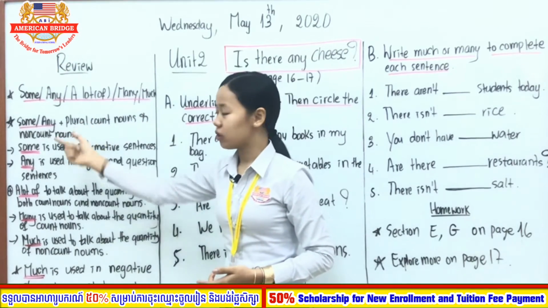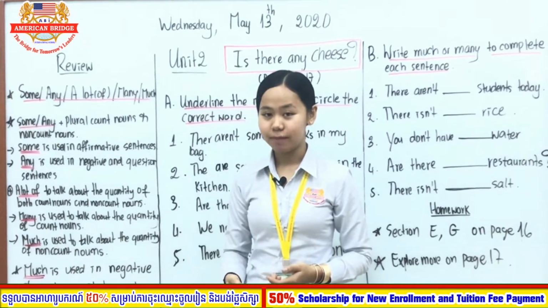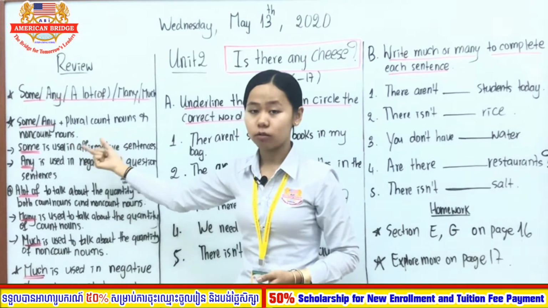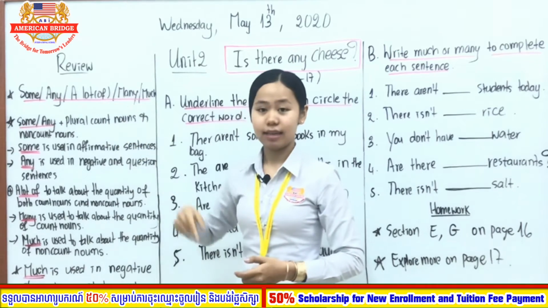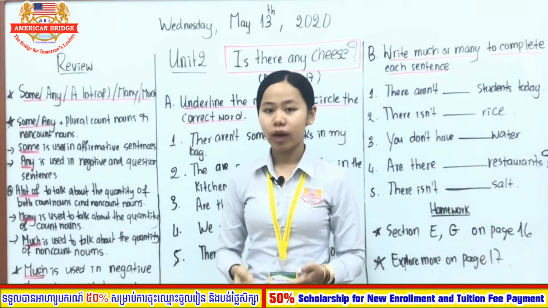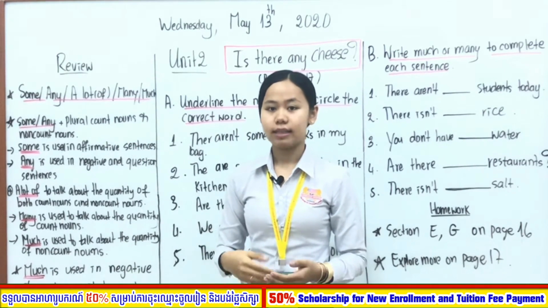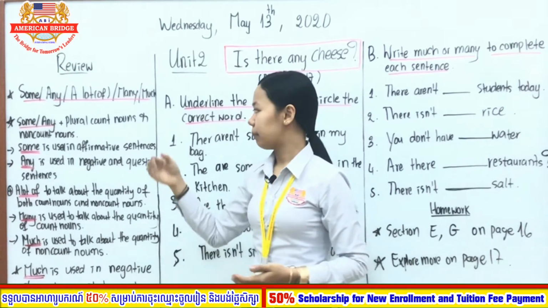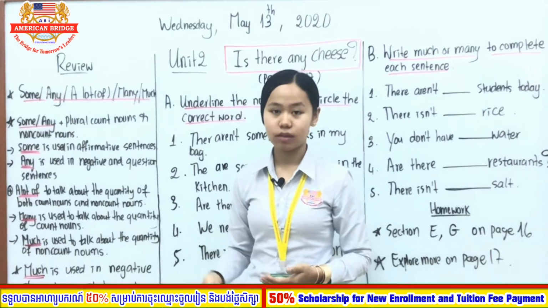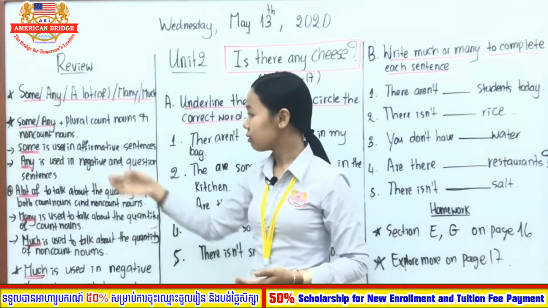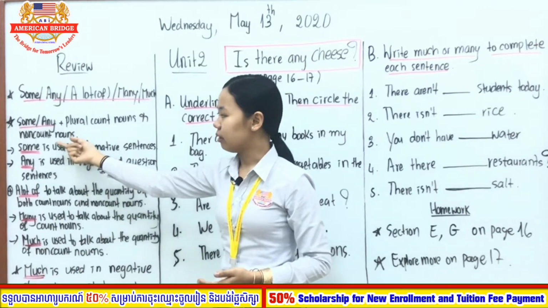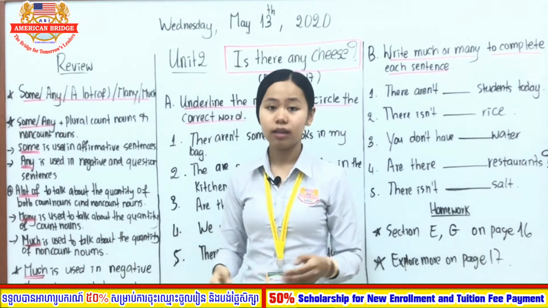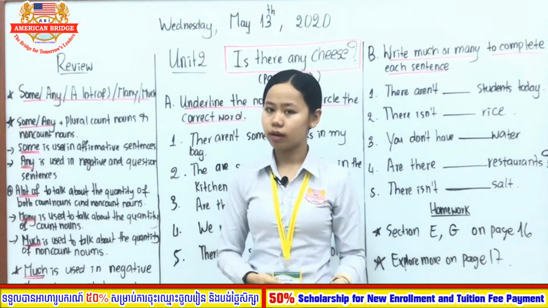As you know, some and any we use with both plural count nouns and non-count nouns. Plural count nouns are, for example, boys or girls. It is a count noun as well, but it is just in the plural form. For example, boys with s, girls with s. It's called a plural count noun. And we also know non-count nouns already, right? A non-count noun is a noun that we cannot count, like the words water, rice, salt, sugar, for example.